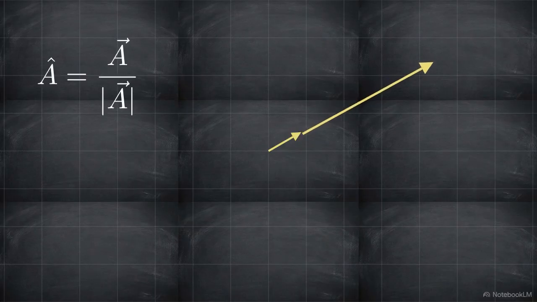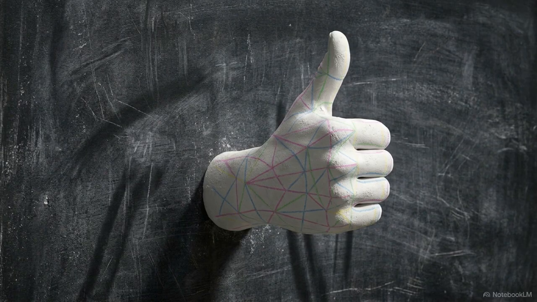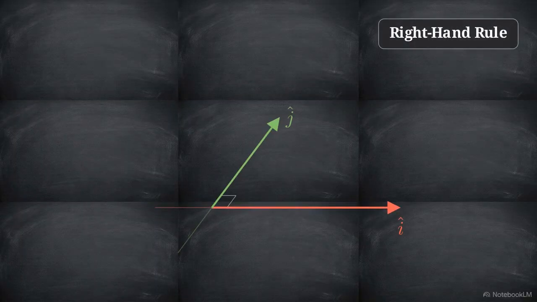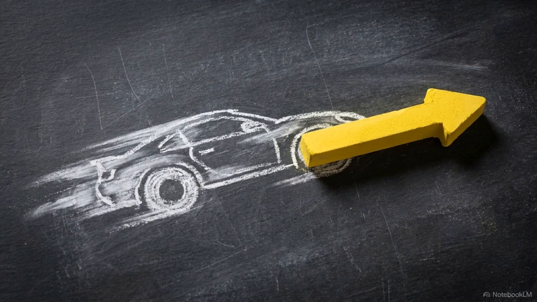To build a true vector, we isolate its direction from its size, using a unit vector. By dividing a vector by its own magnitude, we strip away the scalar value, leaving behind pure directional DNA, denoted by a hat over the variable. This gives us the foundational orthogonal triad of space. We assign a specific unit vector to each axis: i hat for the x-axis, j hat for the y-axis, and k hat for the z-axis. These 3 unit vectors strictly form a right-handed triad. If you curl the fingers of your right hand from the x-axis to the y-axis, your thumb points precisely along the z-axis.